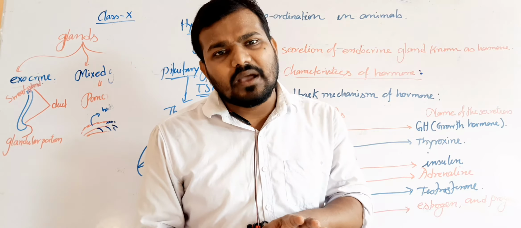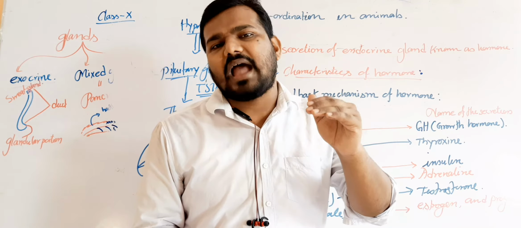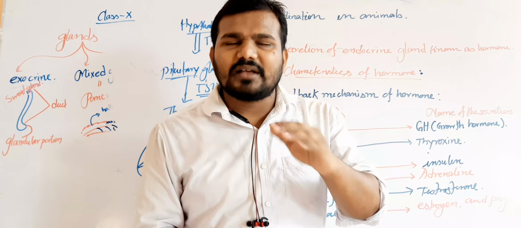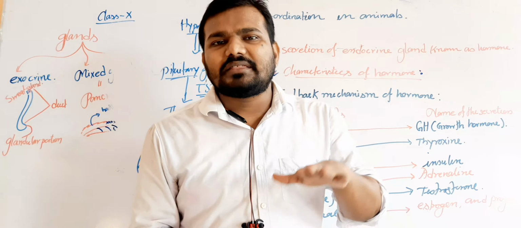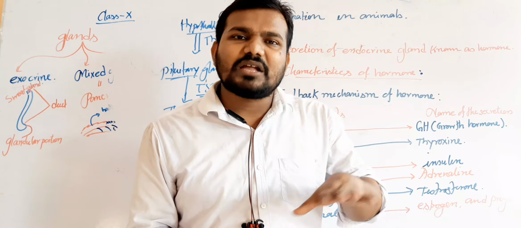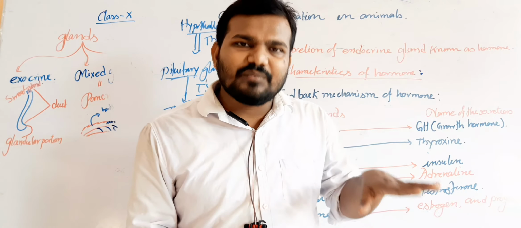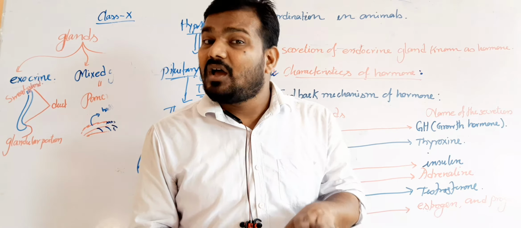What is gigantism? It means a person having almost 7 feet height with a muscular figure. He looks like a giant. If less secretion occurs in childhood, it causes dwarfism. It means the person has a height of less than 4 feet. These are all the things relating to the growth hormone.